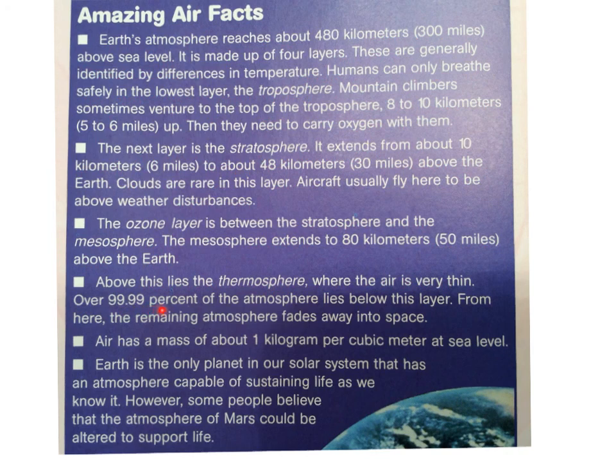Over 99.99% of the atmosphere lies below this layer. From here, the remaining atmosphere fades away into space. Air has a mass of about 1 kilogram per cubic meter at sea level. Earth is the only planet in our solar system that has an atmosphere capable of sustaining life as we know it. However, some people believe that the atmosphere of Mars could be altered to support life.